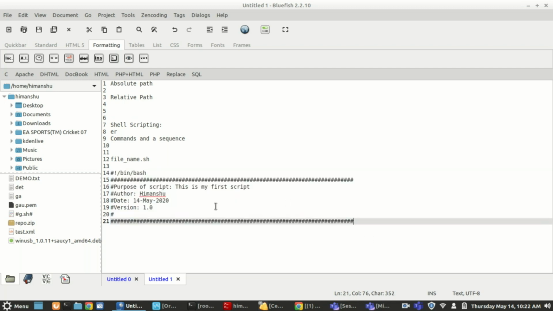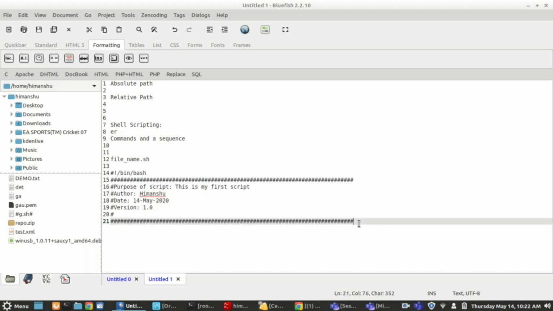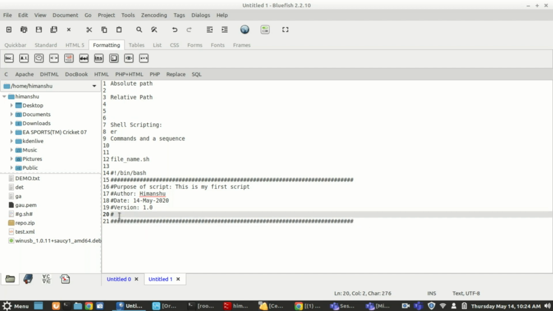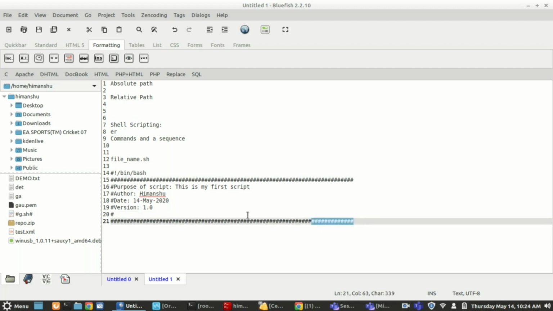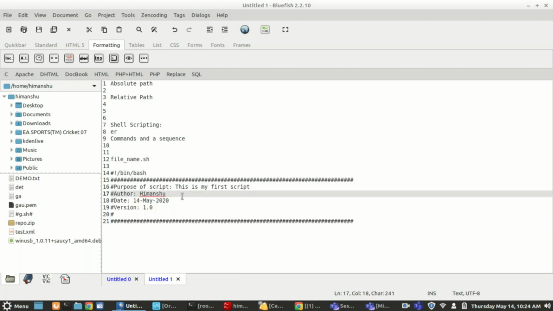If you don't write any of these, it will still work, but it is good practice to use this bang line and this header section. It is just out of good practice, so that it is easier for you, even if you are reading any script or troubleshooting why a script is not running fine. You should know who has written it or what changes have been made. So next time anyone is working on it, they should be aware of the proper format and details: what the script does, who changed it last time, why the change was done. All those things you can write.